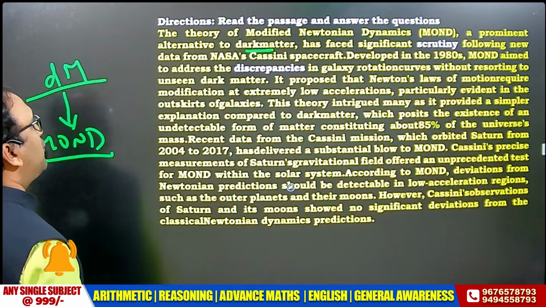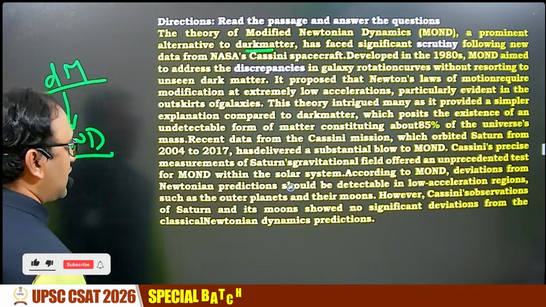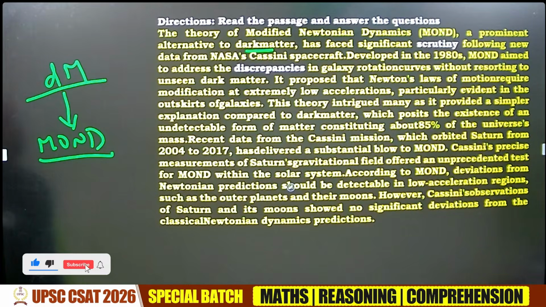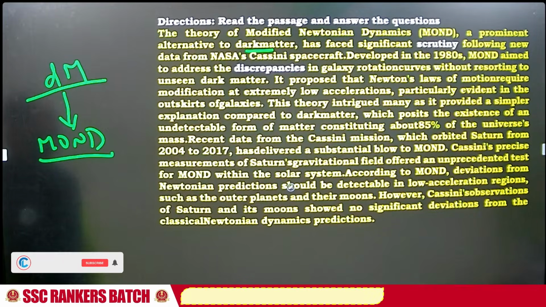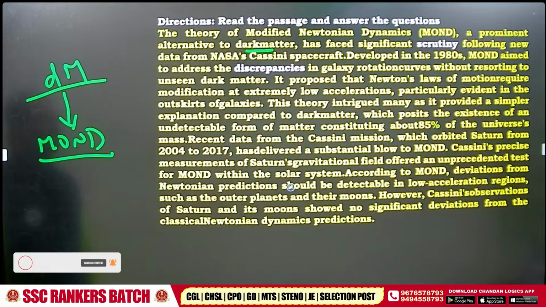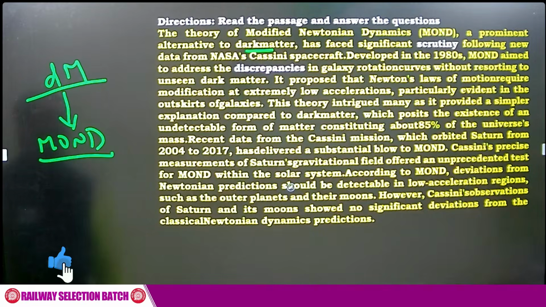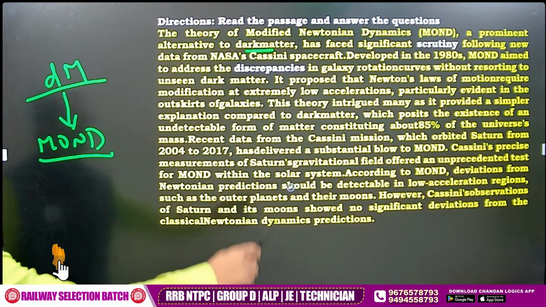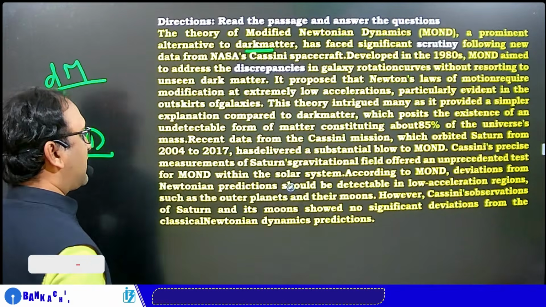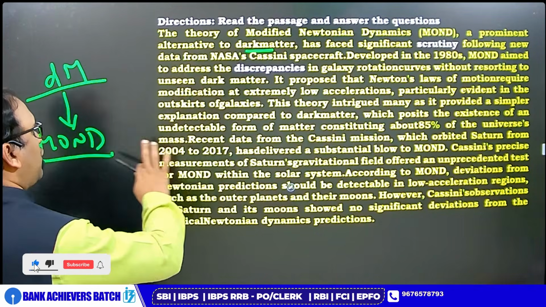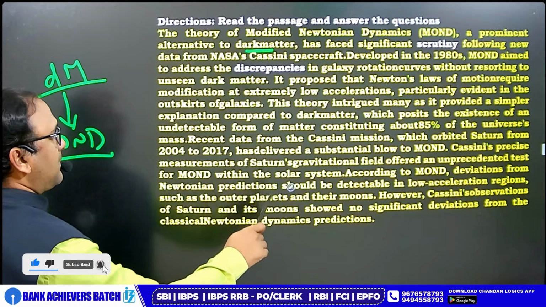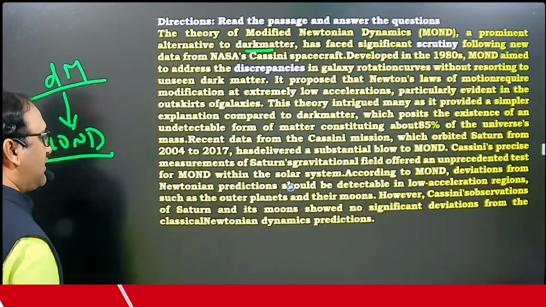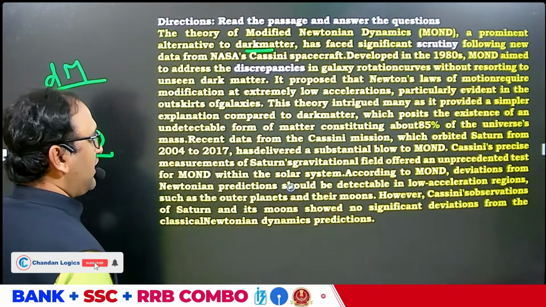Okay. Developed in the 1980s, MOND aimed to address the discrepancies in galaxy rotation curves without resorting to unseen dark matter. It proposed that Newton's laws of motion require modification at extremely low accelerations, particularly evident in the outskirts of galaxies. This theory intrigued many as it provided a simpler explanation compared to dark matter, which posits the existence of an undetectable form of matter constituting about 85% of the universe's mass. Recent data from the Cassini mission, which orbited Saturn from 2004 to 2017, has delivered a substantial blow to MOND.